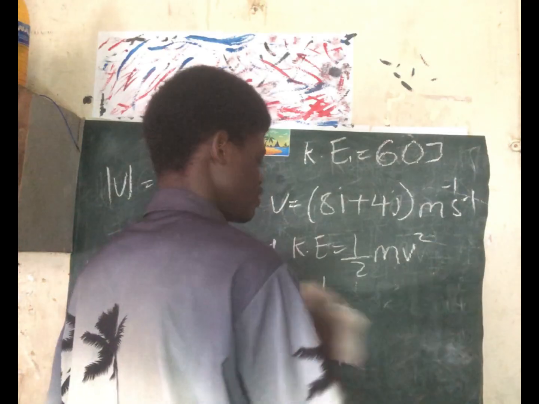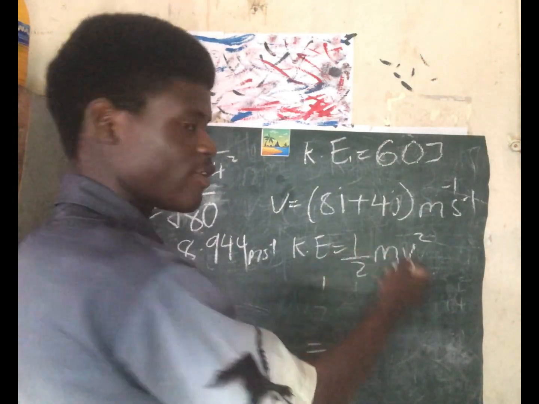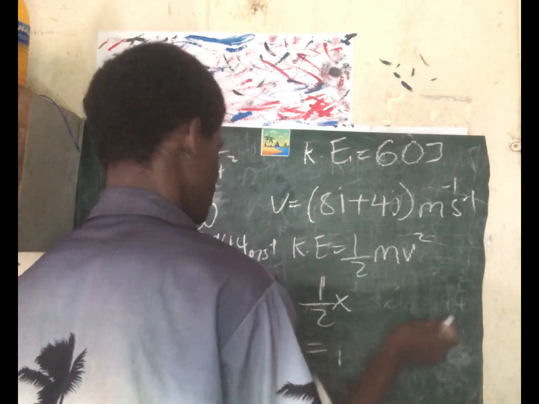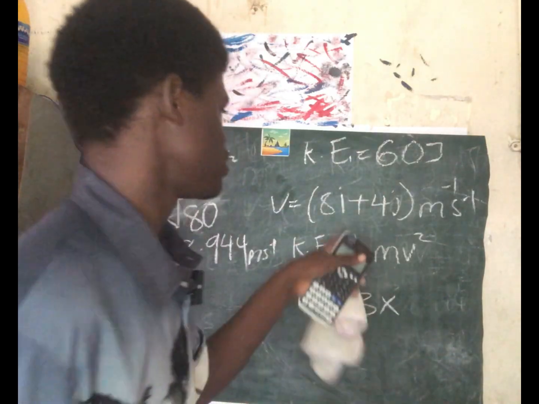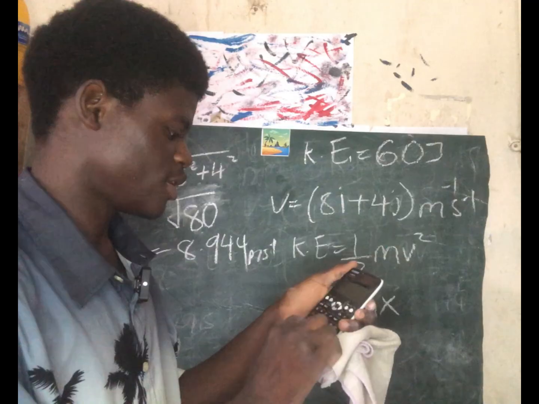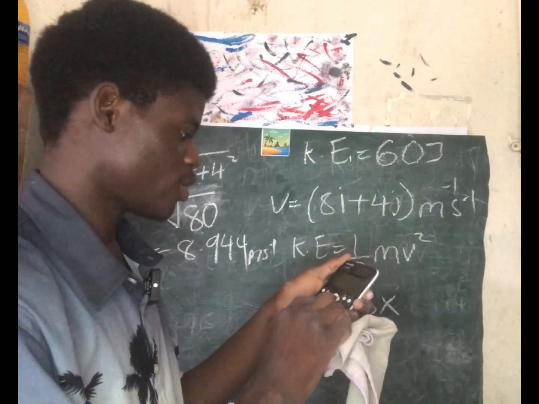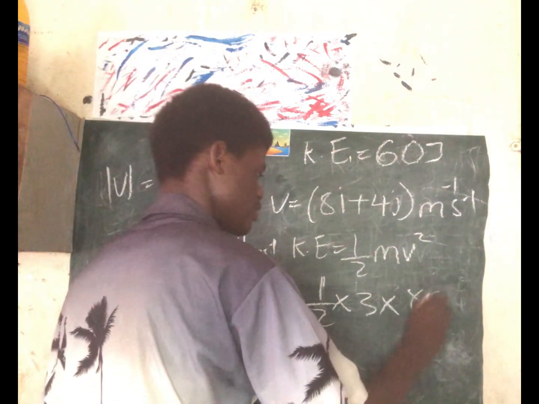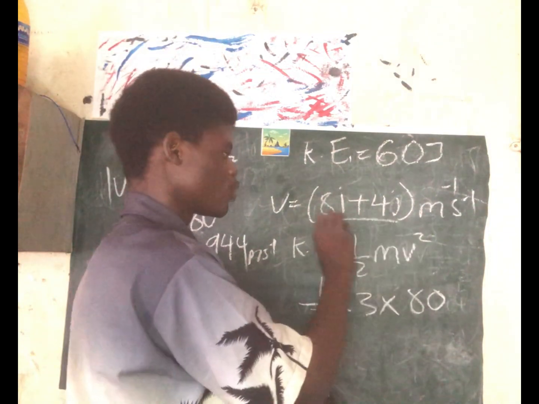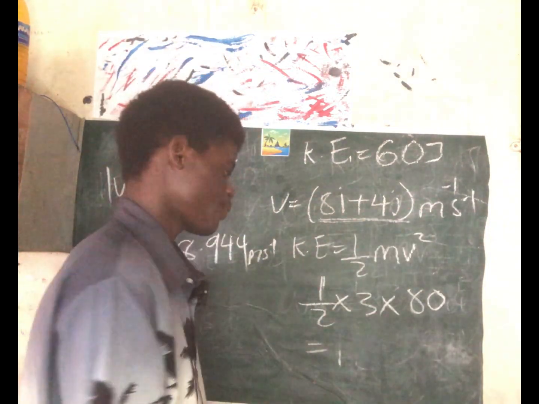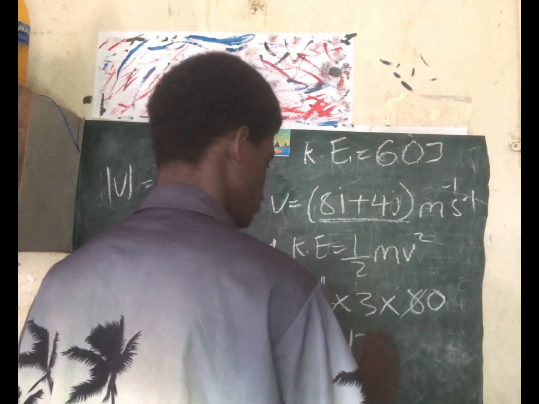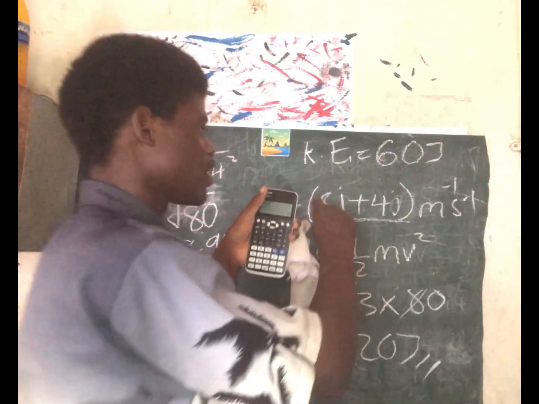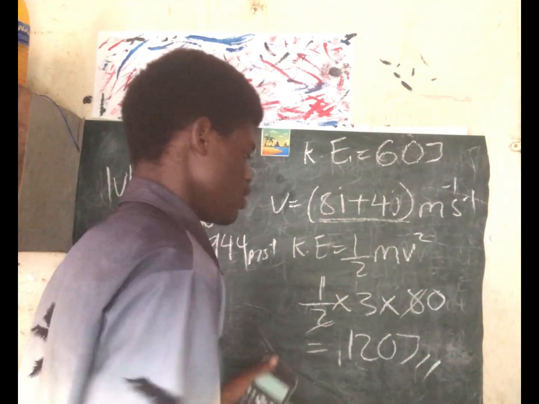So instead of doing that, you can just say kinetic energy is half mv squared, right? So just write half times m. M is 3 kg. What's our velocity? From here, just do 8 squared plus 4 squared. That's our velocity squared, that's 80. Then you find the answer. This will be 120 joule. So this is very fast. Instead of looking for the magnitude first, and after looking for the magnitude, you now square it.